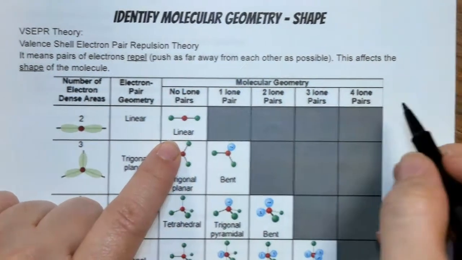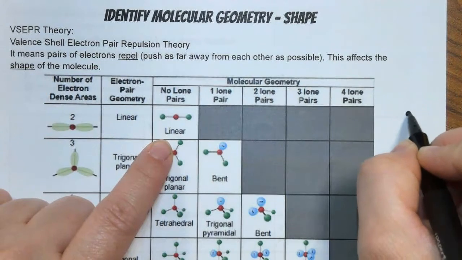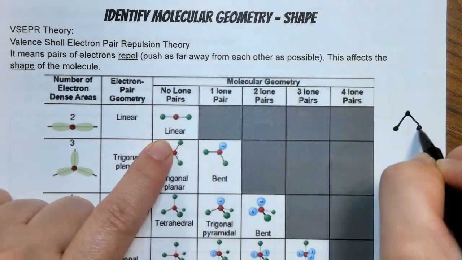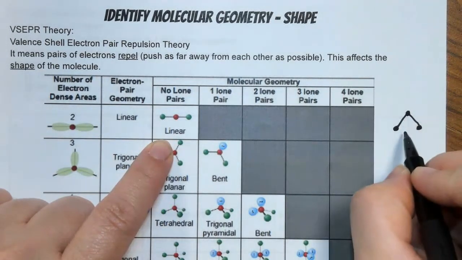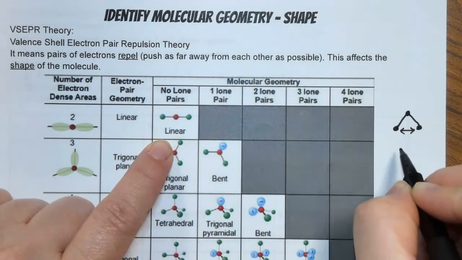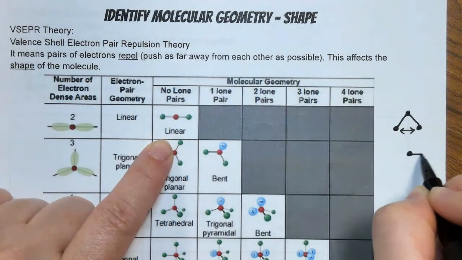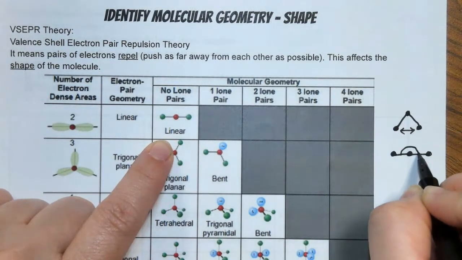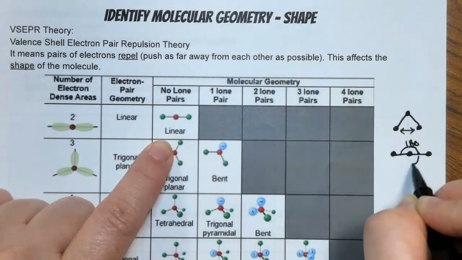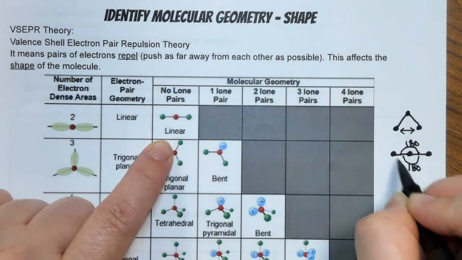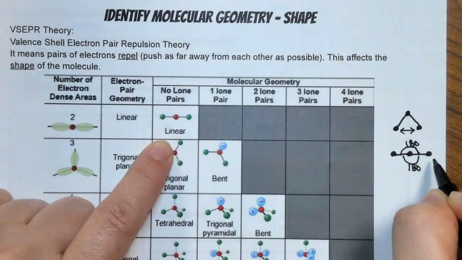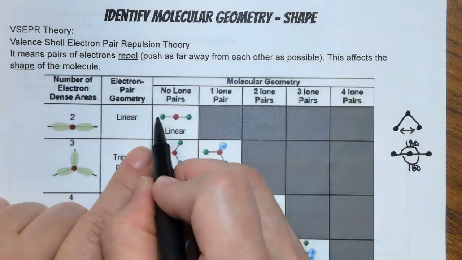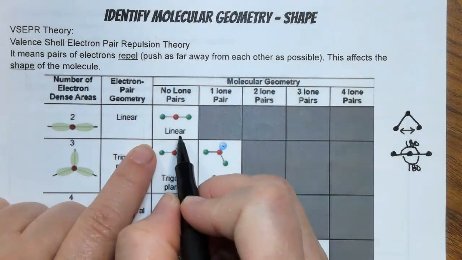So in other words, I could have my central atom, and then if I had only two atoms bonded to that central atom, they wouldn't look like this because of the repulsion that they have against each other. The farthest they could be from each other is this 180 degrees both ways. So that's 180, and here is 180. So that is as far apart as possible that the surrounding atoms can be from each other, which creates this straight line shape called linear.